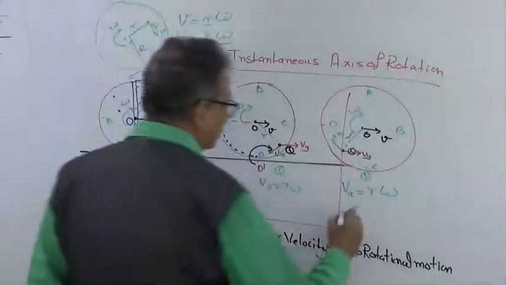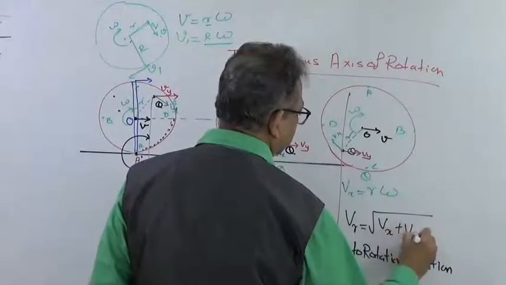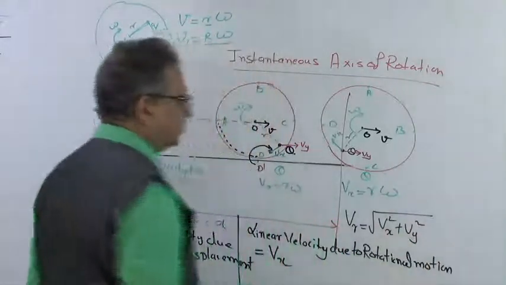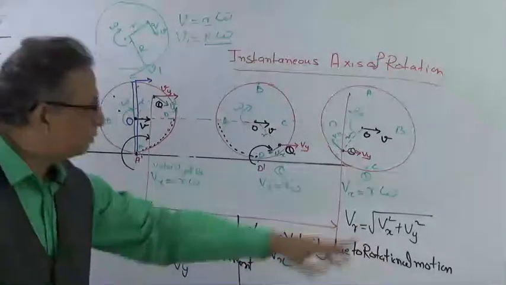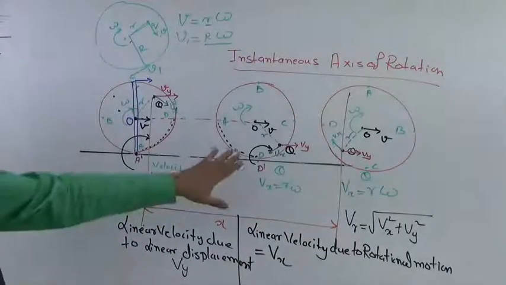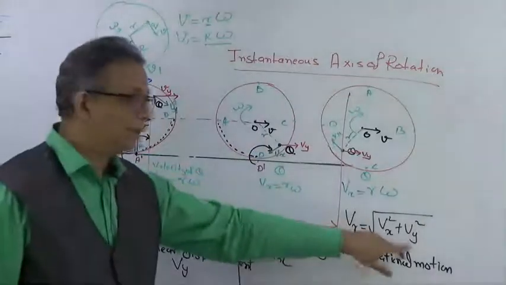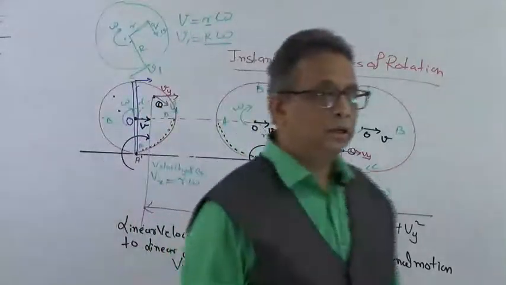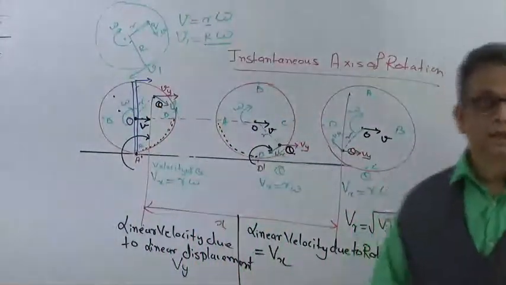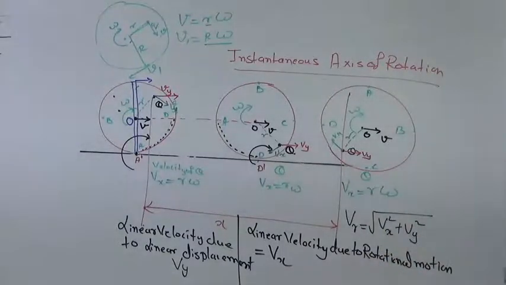Then the resultant velocity Vr will be the square root of Vx square plus Vy square. So this would be the resultant velocity, considering the rotational and the linear velocity of a particle which is moving in a rotational motion. Got it? So slightly it is complex, but part by part, if you try to understand this concept,